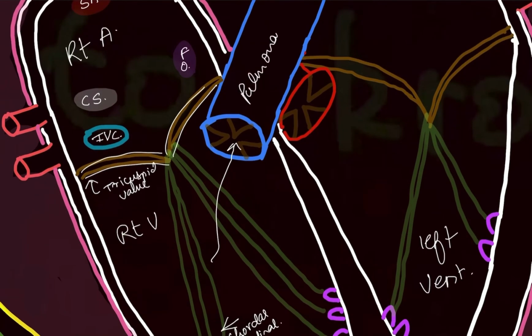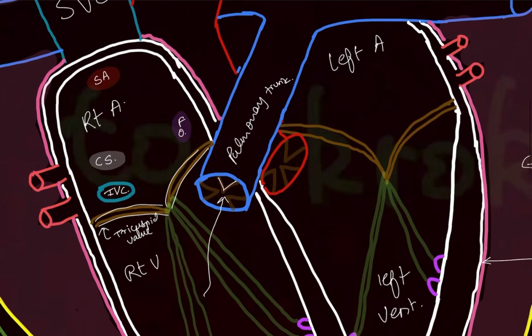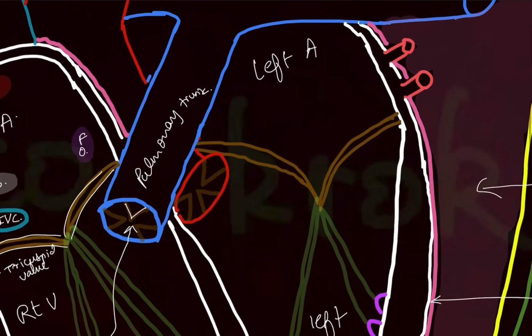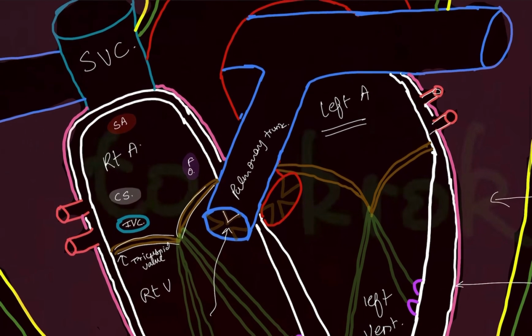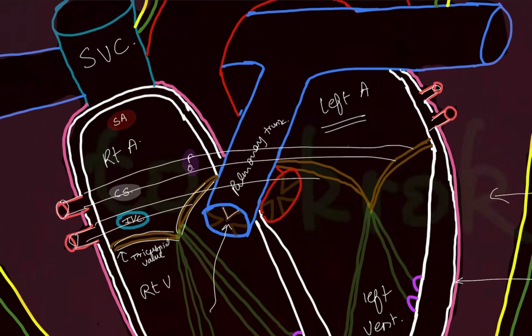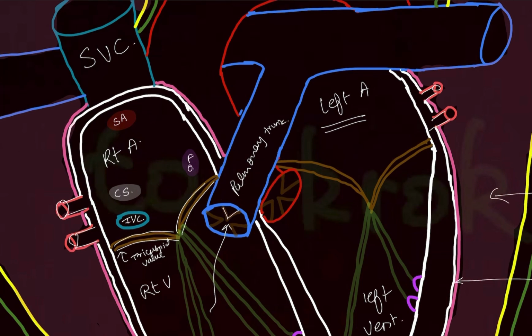So this is the pulmonary trunk. You can see the pulmonary trunk has the semilunar valves. The pulmonary trunk will carry this deoxygenated blood to the lungs, and through the pulmonary veins they will open into the left atrium. You can see these pulmonary veins opening into the left atrium. On the right side, the pulmonary veins are not present in front; they come from the posterior side. I cannot show this in this picture, that's why I've drawn it like this.